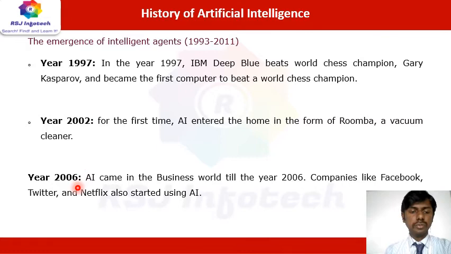So in the year of 2006, AI is in the business world, up to 2006. So nowadays companies like Facebook, Twitter, Netflix also started using artificial intelligence, as well as many banking sectors also using artificial intelligence.